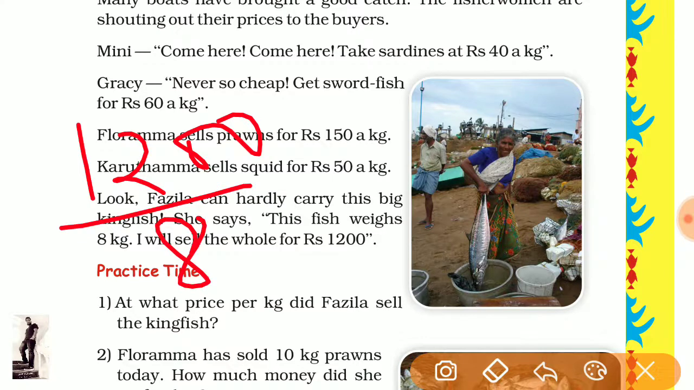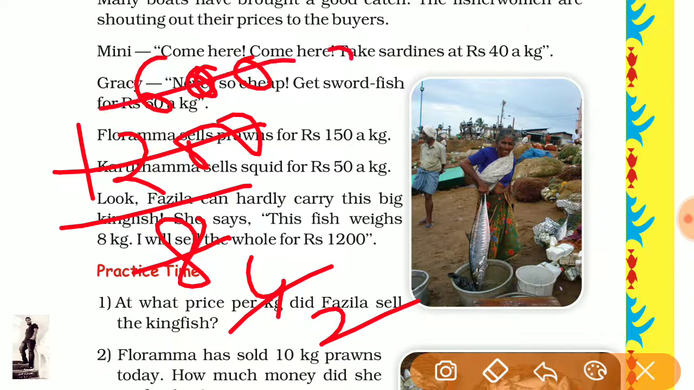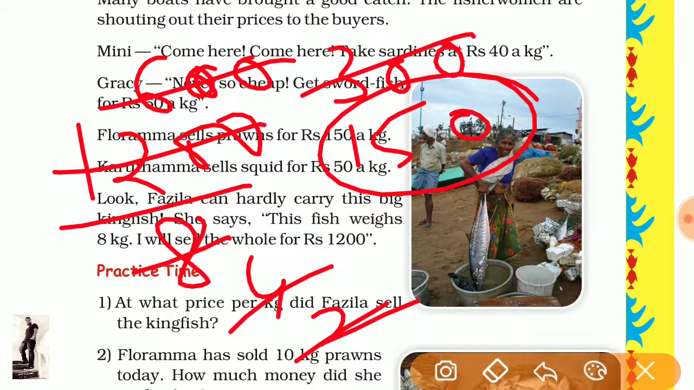First of all we can divide it by 2. 2 fours are 8, 2 sixes are 12. Now once again, 2 twos are 4, 2 threes are 6, 0 0, 2 ones are 2, 2 fives are 10, and 0. So its answer is 150. So 150 rupees for 1 kg of kingfish. This is your answer and all the process I have done. Write it in your textbook and then in your notebook.